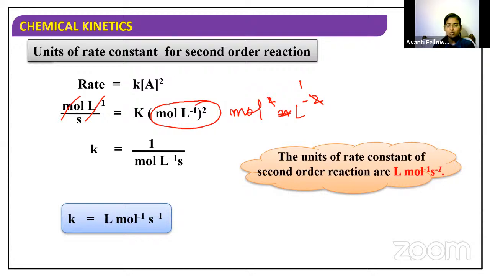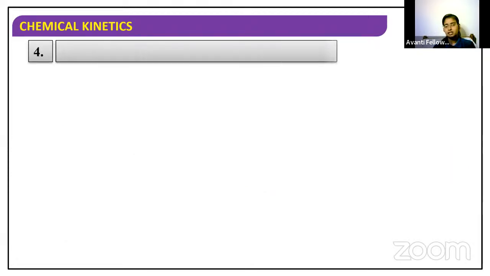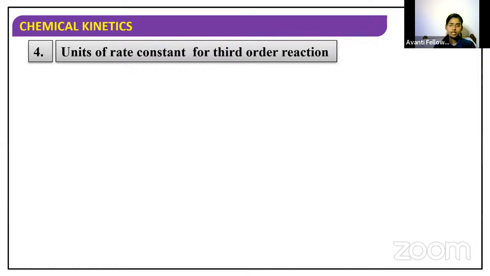Now, how to find out the unit of rate constant for different order of reaction quickly without doing such calculation? We can get the unit of rate constant for different order reactions quickly. I will give you one formula to find out the unit within a fraction of a second. But before going to that formula, you are going to tell me the unit for third order reaction. Third order reaction means order will be 3.